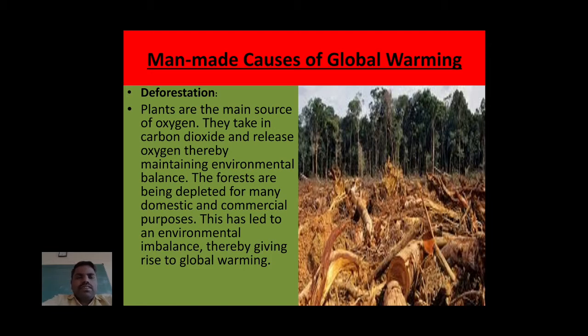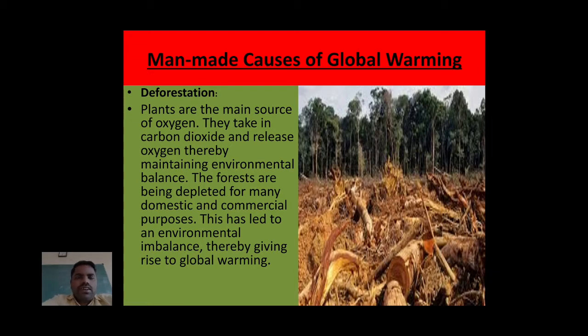These plants and trees balance the environment and climate. They use carbon dioxide and give out oxygen. That means if you plant more trees, that will balance the environment and climate condition.